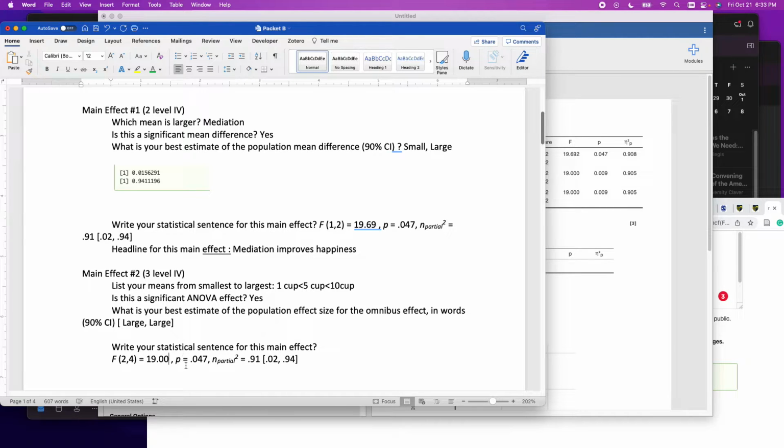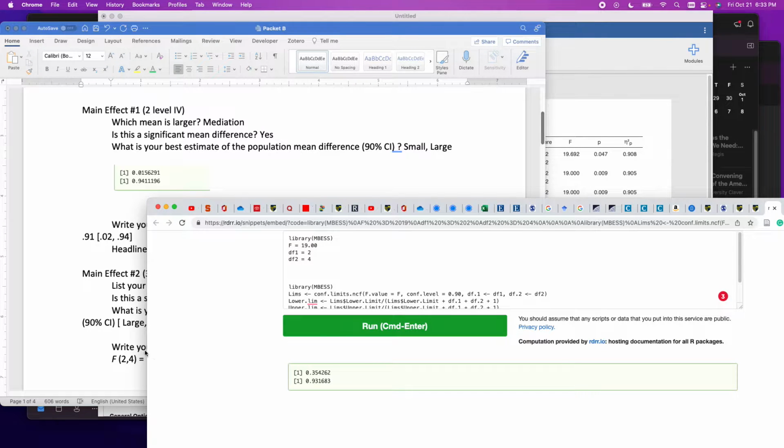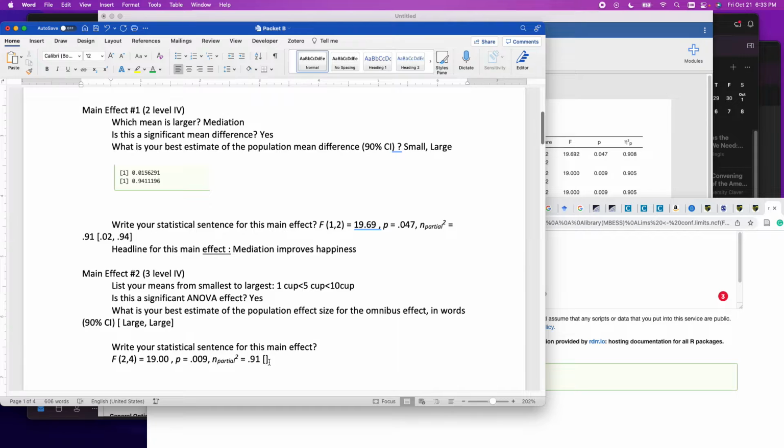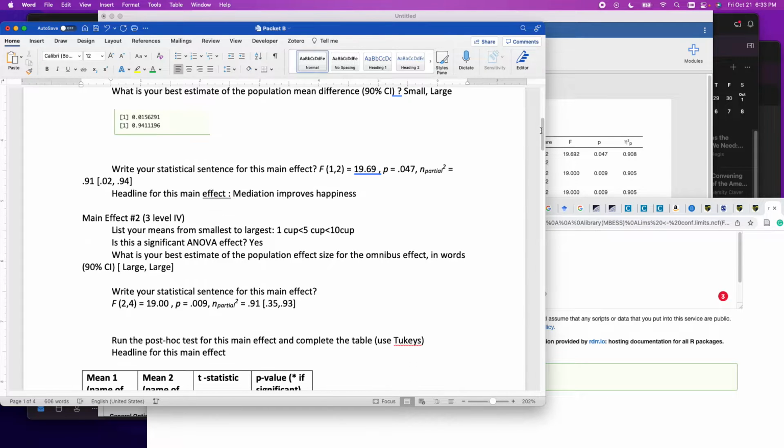The p-value equals 0.009. What a p-value. Partial eta squared equals 0.91, which is nice. And then this, I meant to copy that over. I didn't, but it's just right there. 0.35 to 0.93. So that's nice. We've answered those questions so far.